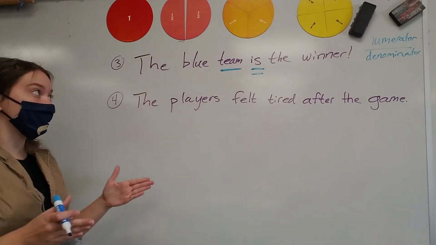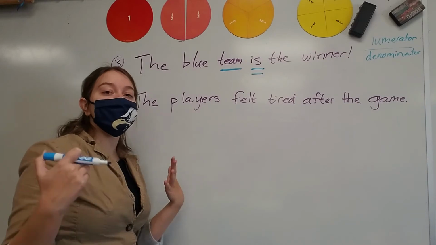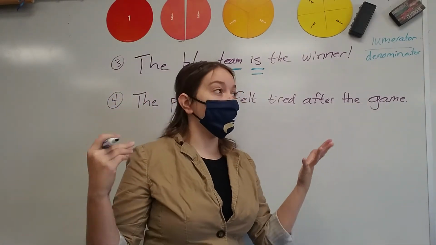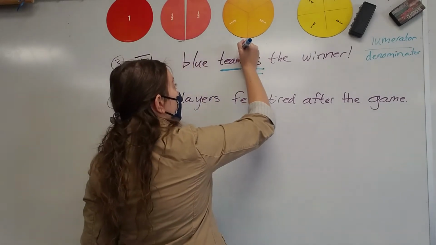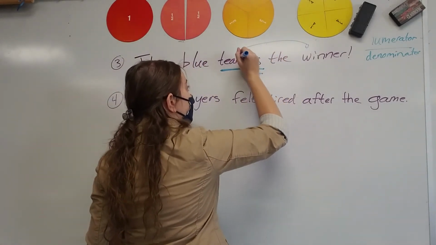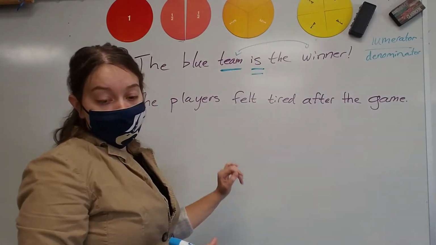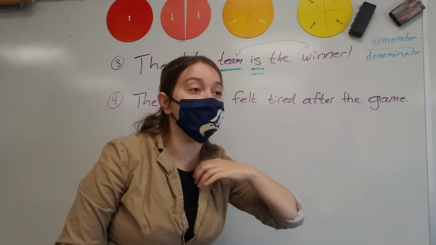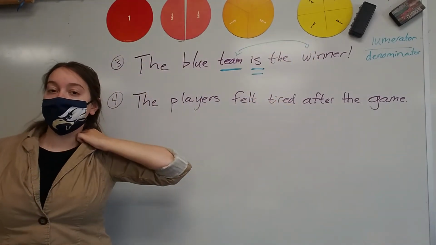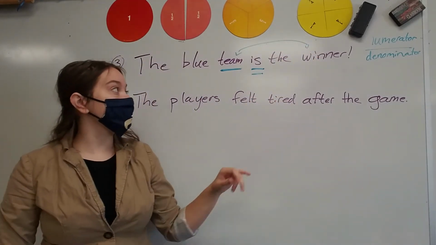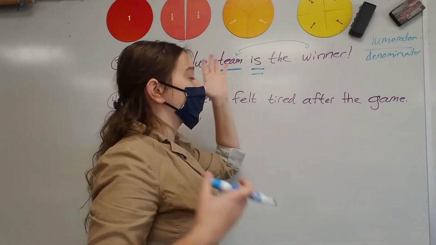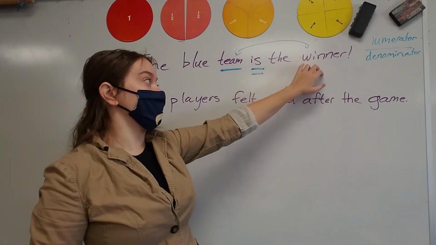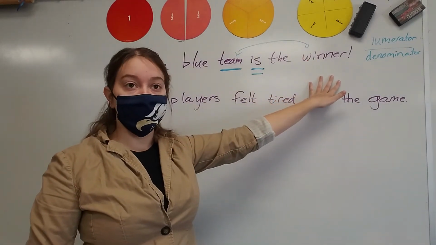Good. It is a linking. What is it linking us to? The team is what? Winner. Right? So, you need to draw an arrow connecting team and winner. Do you see how I put an arrow on both ends? When you do the arrow, you're saying, the team is what? So here, this was our predicate noun.